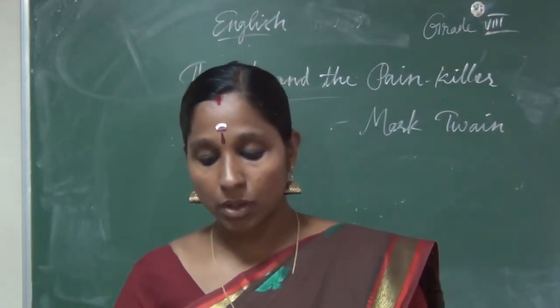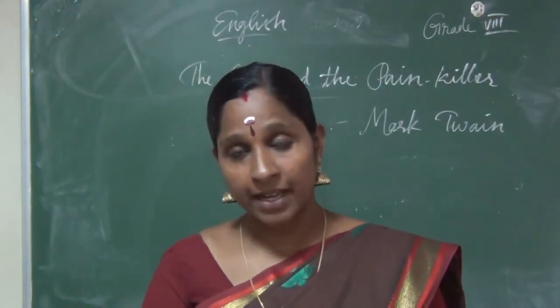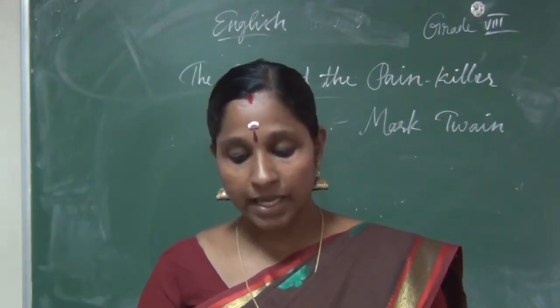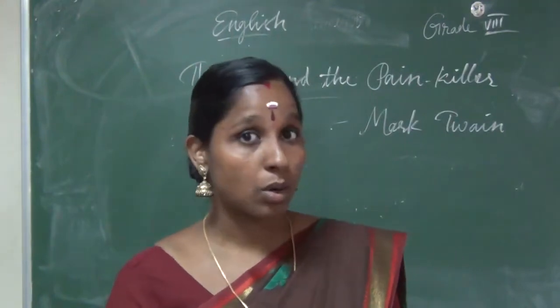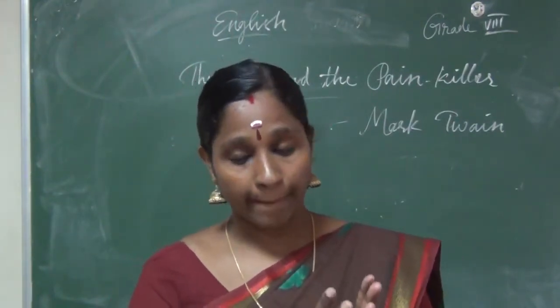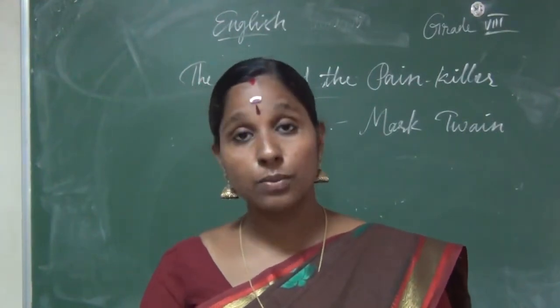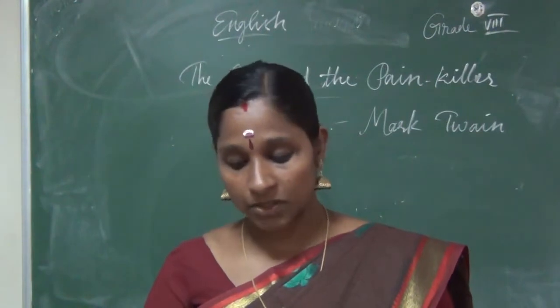About the author, Samuel Langhorne Clemens. Born in the year 1835, passed away in 1910. Better known by his pen name, Mark Twain. Mark Twain is not his original name, it's a pen name. He was an American writer, humorist, entrepreneur, publisher and lecturer.